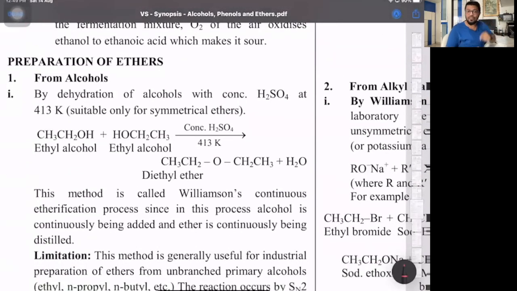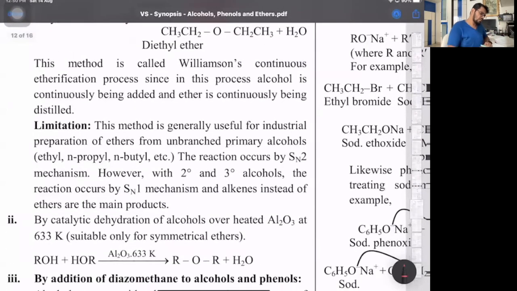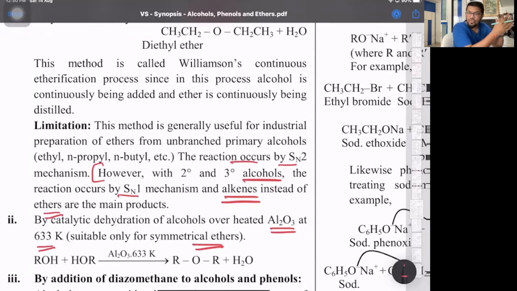Last category, preparation of ethers. Continuous esterification process, 413 Kelvin, only valid for primary alcohol. 2-degree and 3-degree alcohols will give respective alkenes. The reaction occurs by SN2. However, with 2-degree and 3-degree alcohols, it is SN1 mechanism where it forms alkenes instead of ethers. One. Second is also by heating it over alumina. That is 633 Kelvin. That's only for symmetrical ethers. Now in dehydration, what we spoke, the reaction was not there. I spoke one was with conc. H2SO4, that is called liquid phase dehydration, using different concentrations of conc. H2SO4.